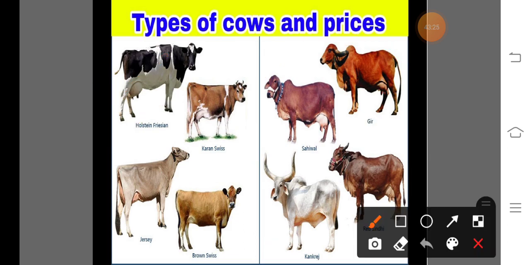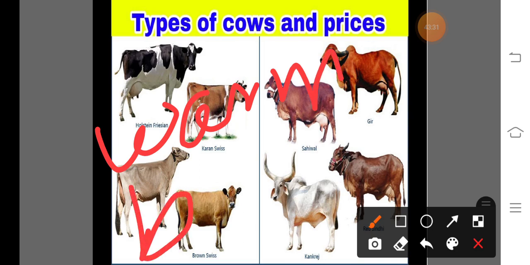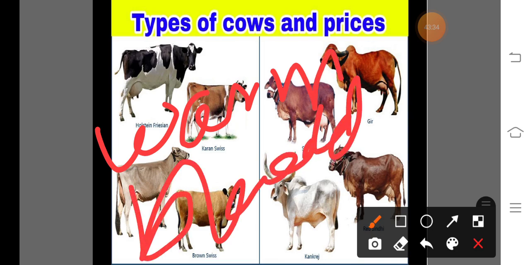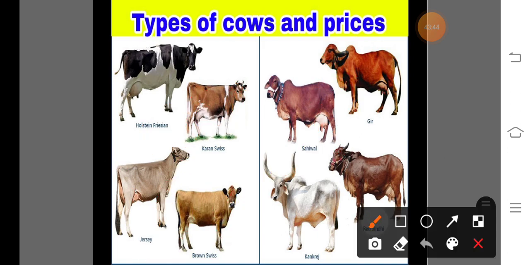And all these cattle are categorized as warm blooded animals. The physiological system of these cattle is known as the thermoregulation system.